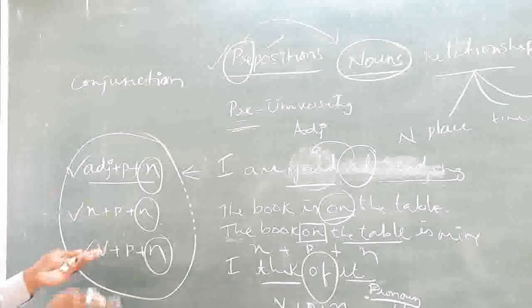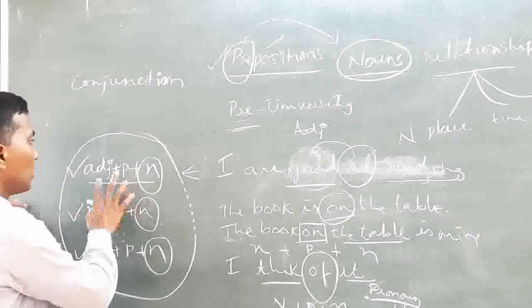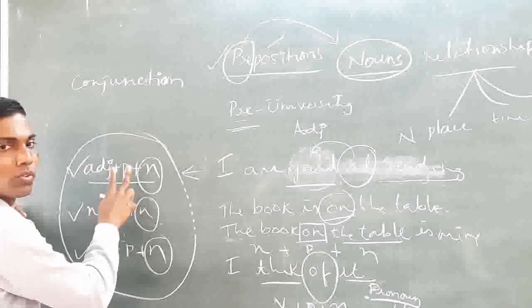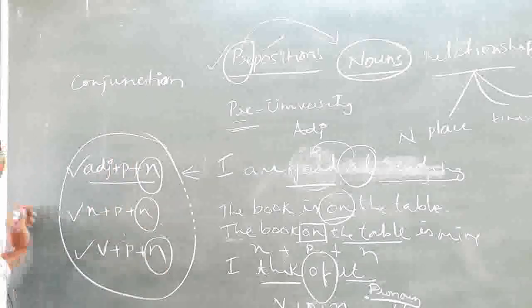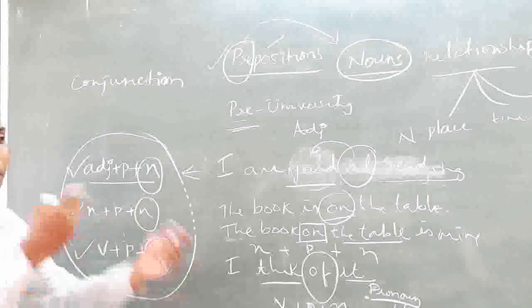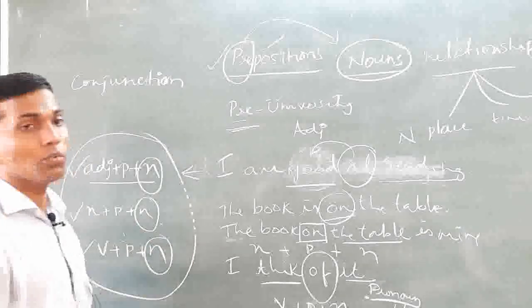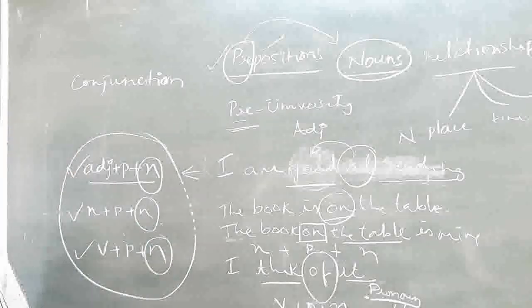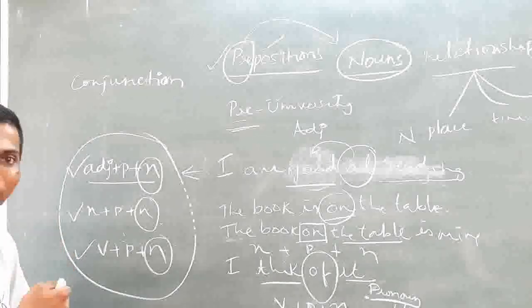When there are two words, they are to be combined, right? That's why a preposition does two things. It combines and establishes. What does it combine? It combines other words in sentences with nouns.